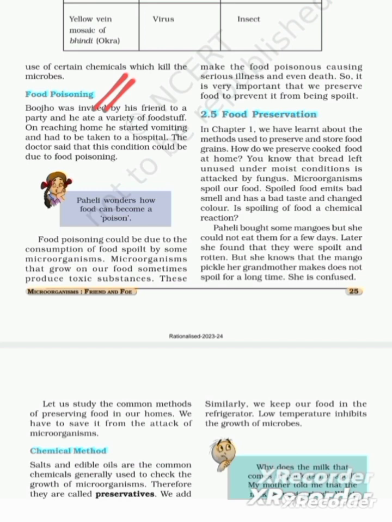That is one main reason why we are affected by food poisoning. Microorganisms that grow on our food sometimes produce toxic substances. These make the food poisonous, causing serious illnesses and even death. So it is very important that we preserve food to prevent it from being spoiled.